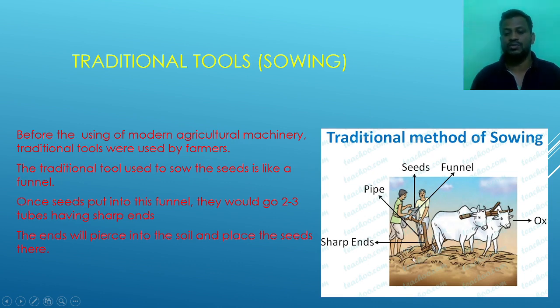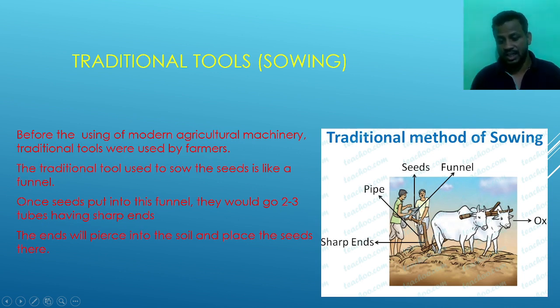Here in the picture we see two farmers using the sowing tools to sow the seeds in the land. There is a funnel-like structure at the top, where the farmer puts his seeds, and this funnel is connected to a pipe with a sharp end which is pressed into the soil. Once the seed is put into the funnel, it goes into 2 to 3 tubes having the sharp end.